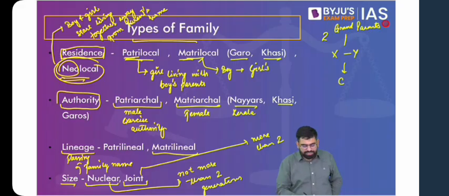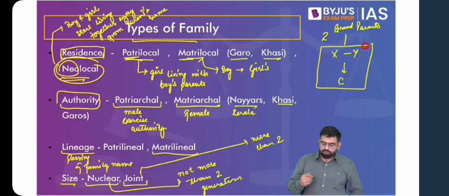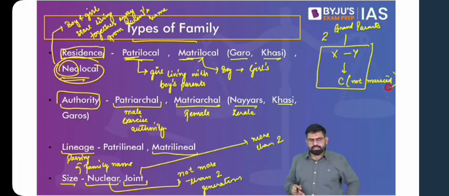Another thing is, when we talk about not more than 2 generations in a nuclear family, it is also assumed that the children are not married. So you can understand, either there have to be 2 generations, or it can be 1 generation as well, wherein there are no children in the family. It is only the husband and the wife. And also, there are not more than 2 bonds of marriage in a family.